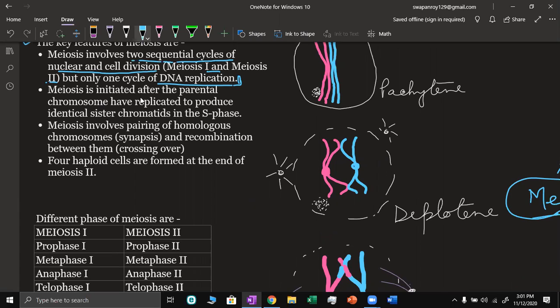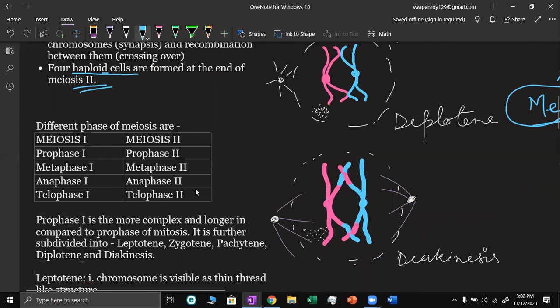Meiosis is initiated after the parental chromosomes have replicated to produce identical sister chromatids. Meiosis involves pairing of homologous chromosomes. This is a very special thing that occurs during meiosis. And at the end of meiosis 2, four haploid cells are formed. Four haploid cells.